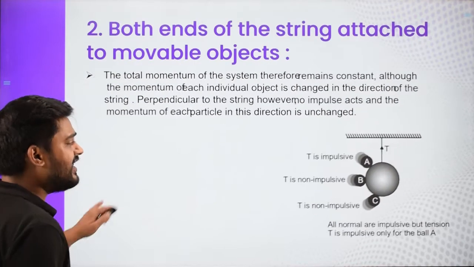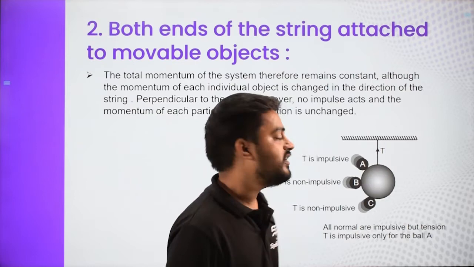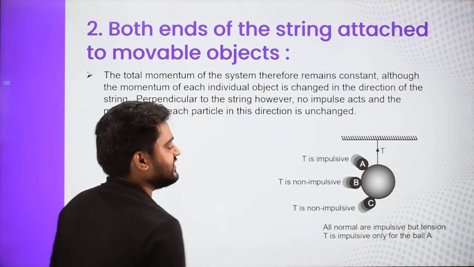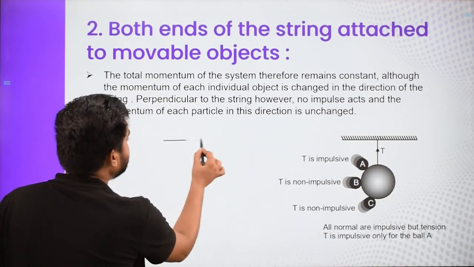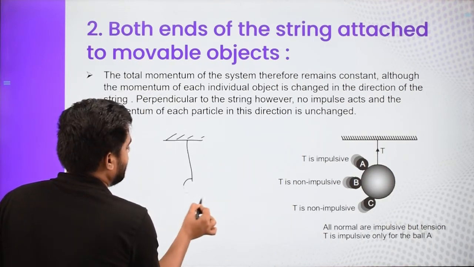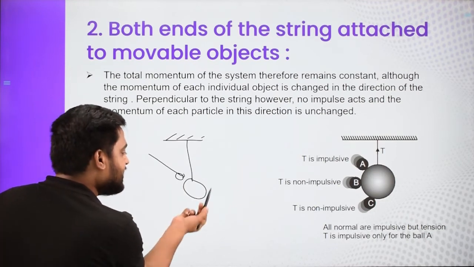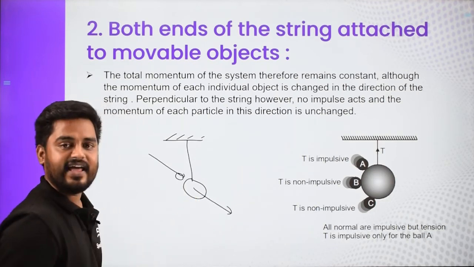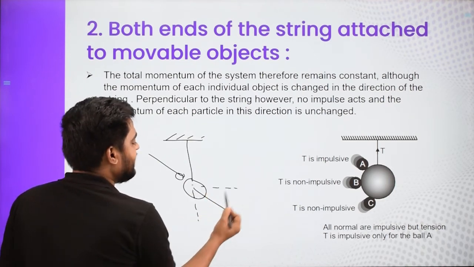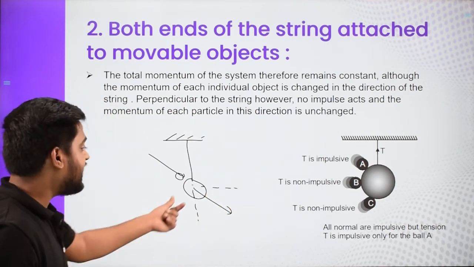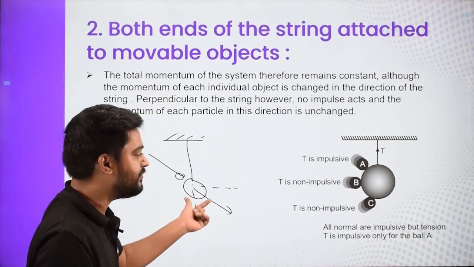So let us discuss this case. Here we have a ball which is hanging over here, and suddenly there are three cases. In case 1, this ball A is coming and colliding. When that happens, what is going to happen? This ball is coming from this direction, it suddenly imparts a momentum to the other ball in that direction, and we can divide the momentum in two directions which has been imparted on the bigger ball.